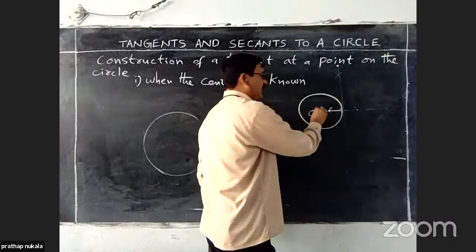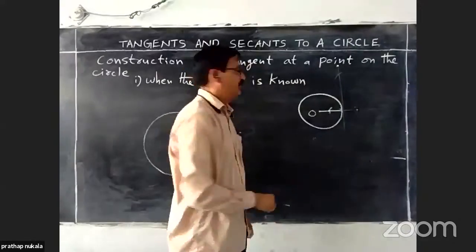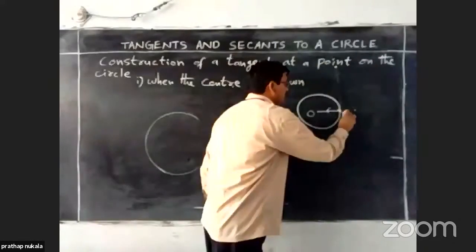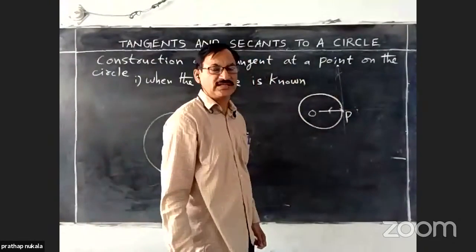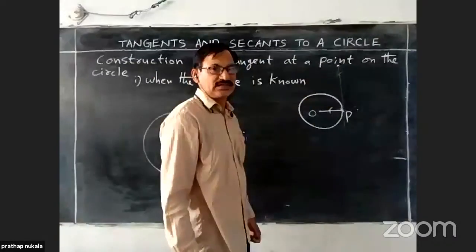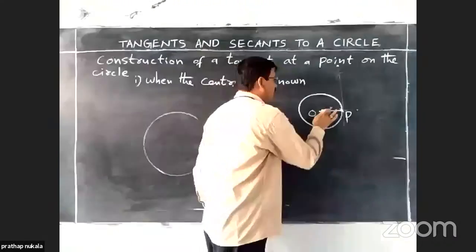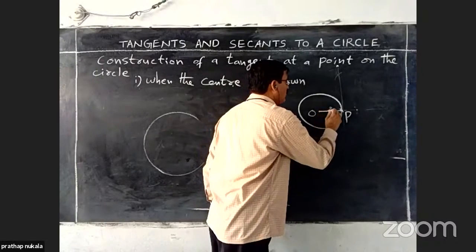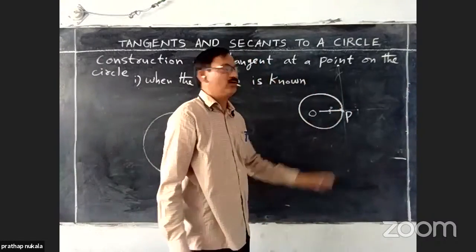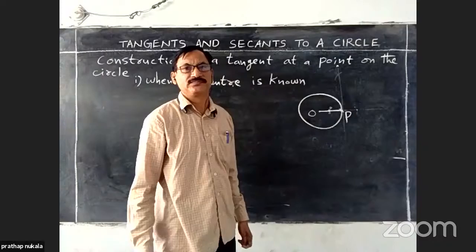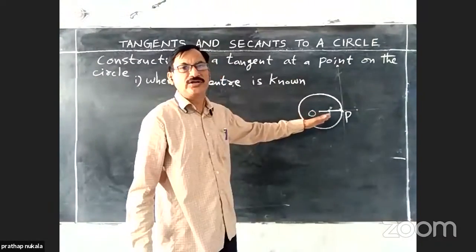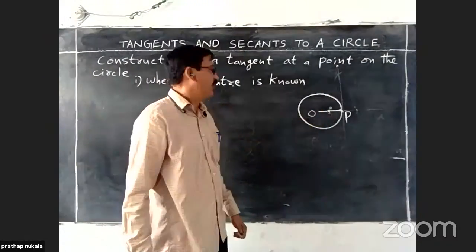First, draw a circle with center O. Locate a point P on the circle, somewhere on the circumference. Just join OP. That's all. Here, no need to extend OP.